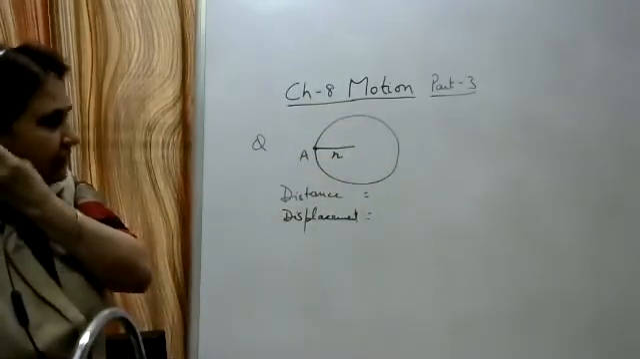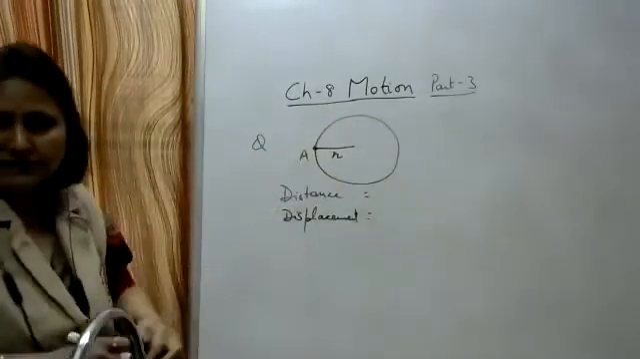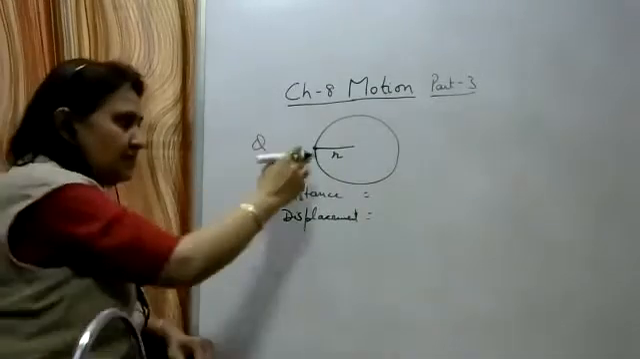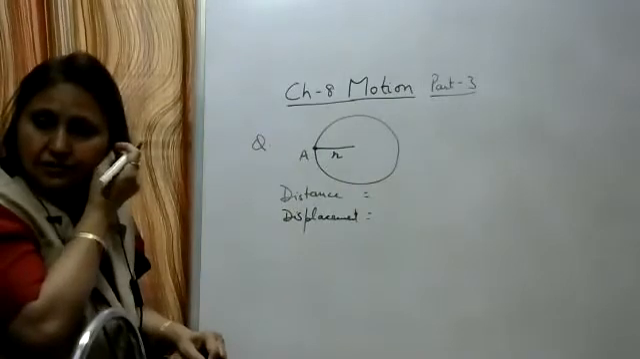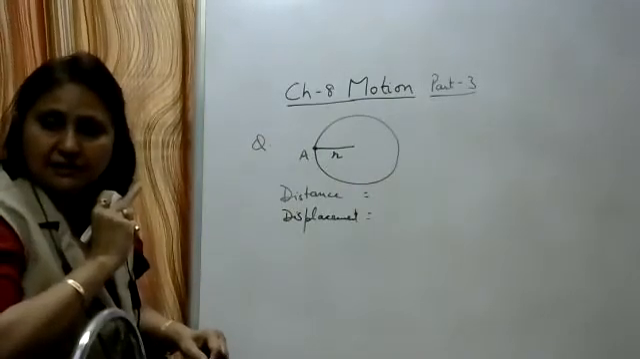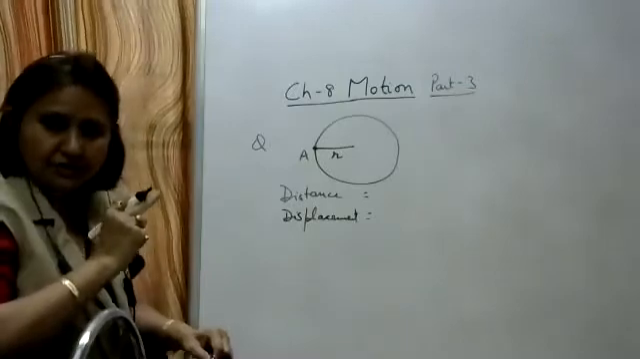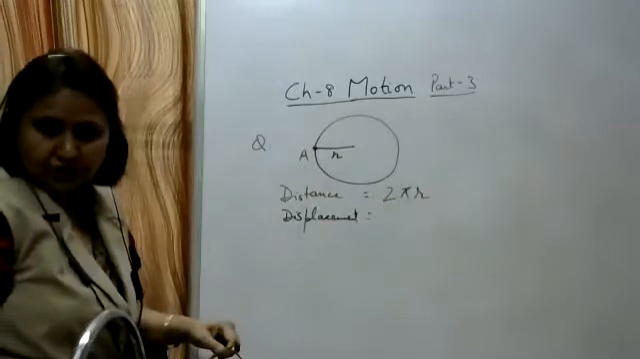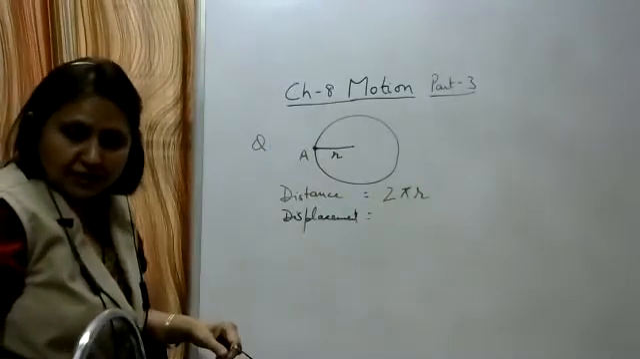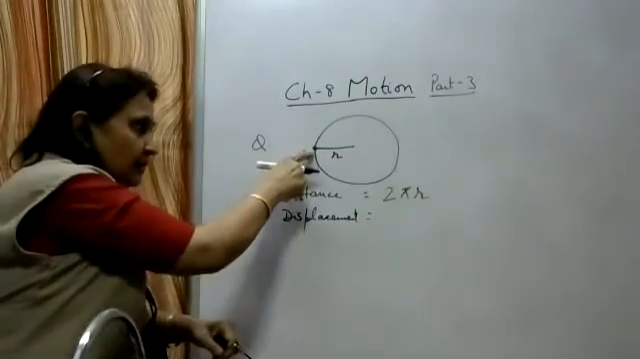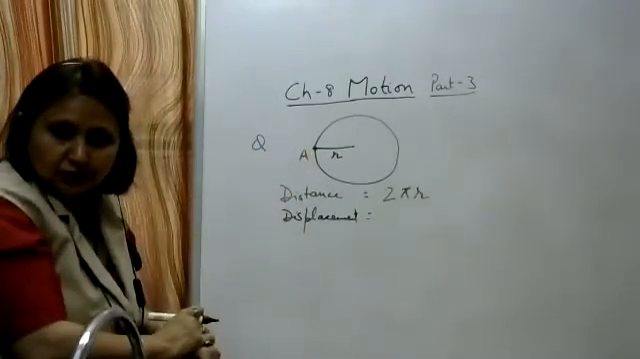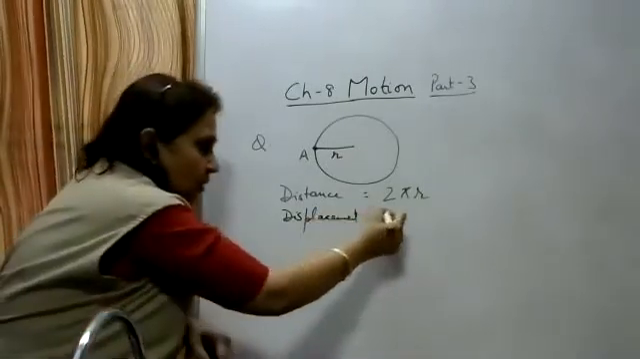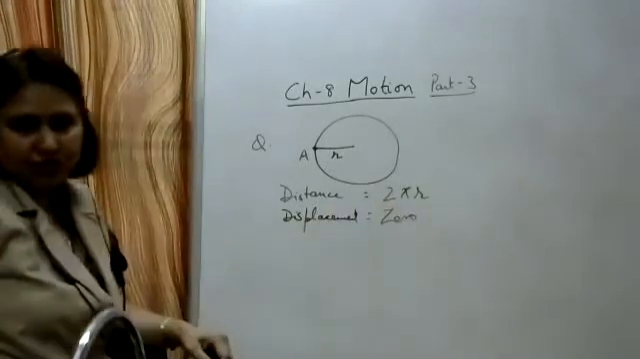It's moving along this circular path, so the total path length will be equal to the circumference of this circle. It is returning back to the point A. So the distance traveled is the circumference of the circle, which is given by 2 pi r. One complete rotation he has done, so the distance traveled is 2 pi r. Now what is the displacement in this case? He returns back to the same point A, so the initial and the final position are the same. Displacement is 0.